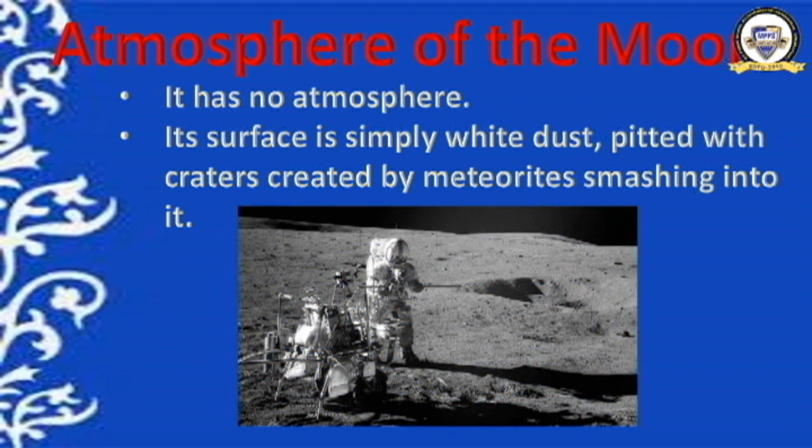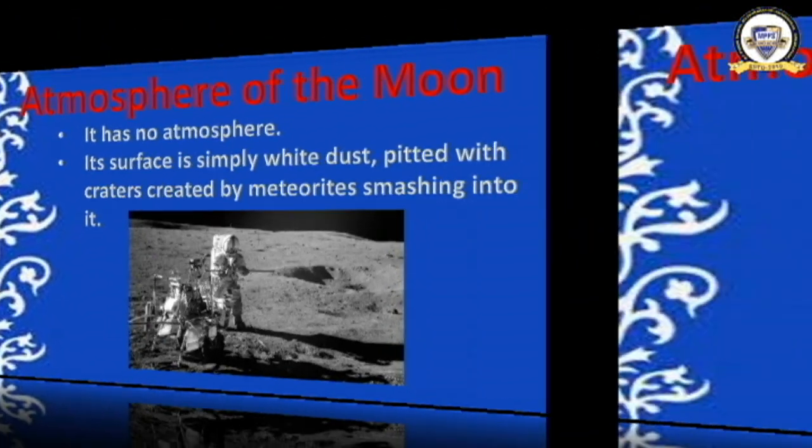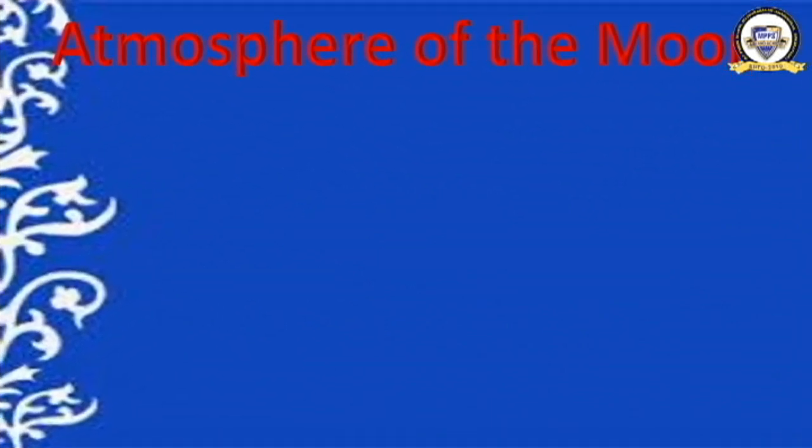The astronaut on the moon. Okay, and the crater also is visible. This is the surface of the moon. This is the moon, the shining object in the night sky. Moving ahead to some more features of the moon.